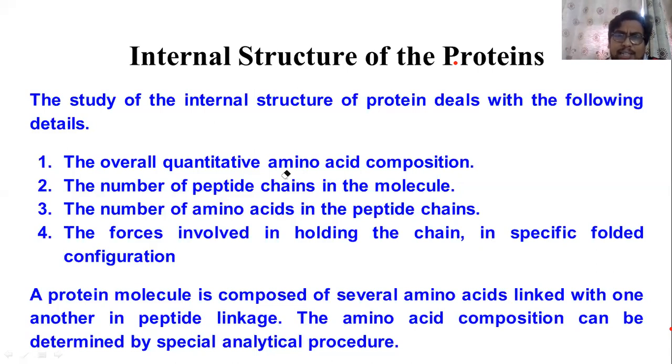Like what type of amino acid is present in that protein? That can be identified. How can we identify? By use of some special technique, a special analytical procedure.